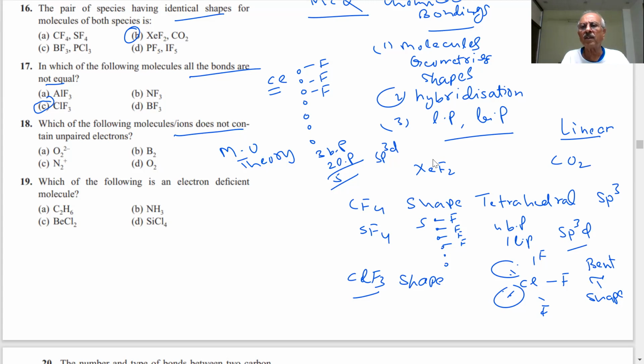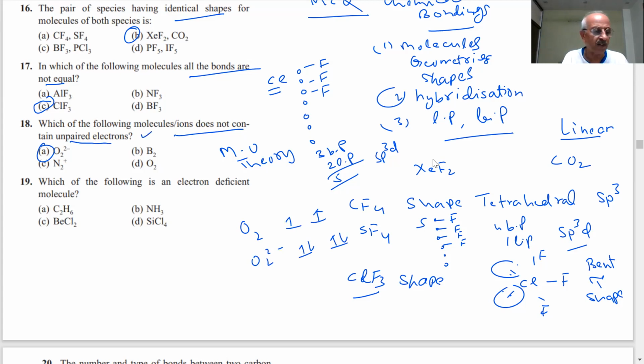Those students who have done molecular orbital theory for different molecules in detail will not take much time, because they have done sufficient practice of such type. It will be O2 2 minus. You know that in the O2 oxygen molecule you found 2 unpaired electrons. And if you have 2 minus, then what happens? They get paired up. We are aware of that when we draw the molecular orbital diagrams of O2, and then the others will have unpaired electrons.